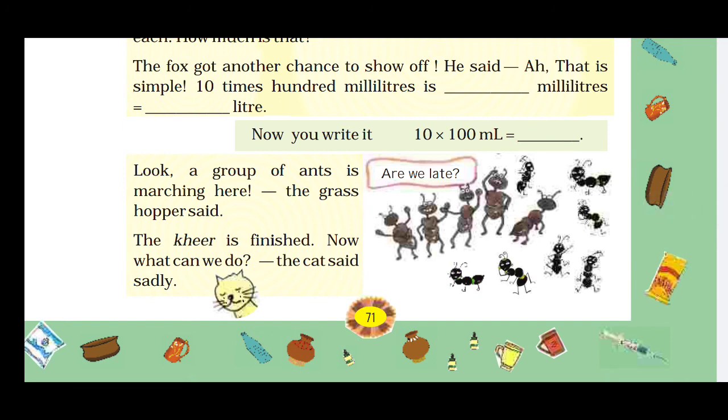Look, a group of ants is marching here. The grasshopper said, the kheer is finished. Now what can we do? The cat said sadly. So now from this we will continue in the next lecture.